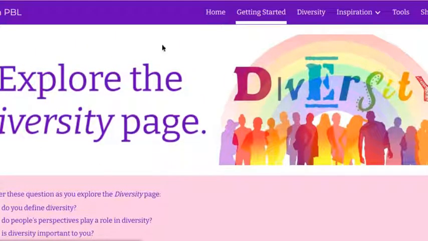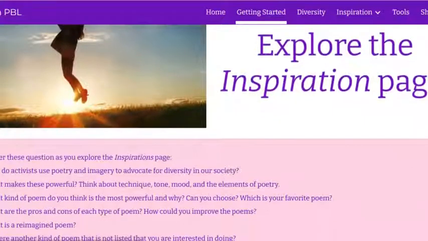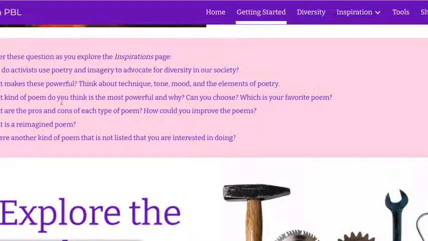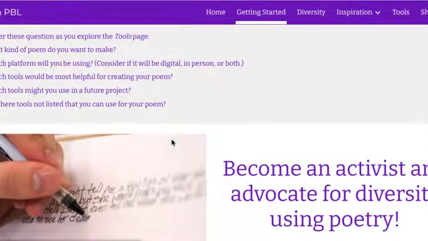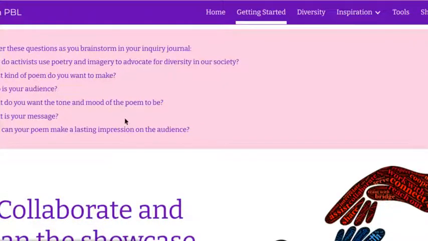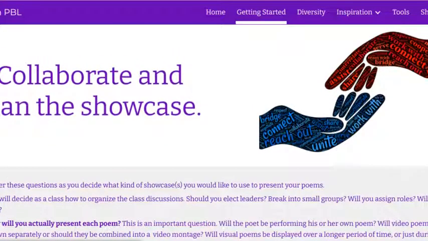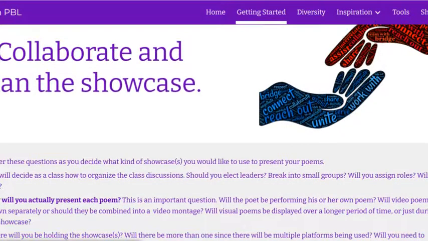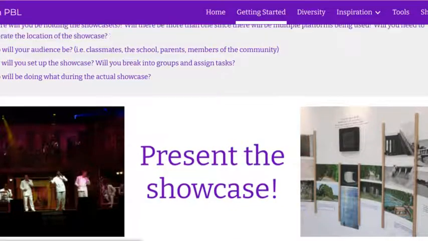The next thing you'll be doing is going to the diversity page, and you see there's questions here. You're going to explore the inspiration page. There's questions here. You're going to explore the tools page. More questions for you. Then you're going to actually brainstorm and write your poem in your inquiry journal. Then you're going to collaborate with the class and plan the showcase. Okay. The very last thing here is you're actually going to have a showcase, and you can have more than one showcase depending on what you all decide you need to do.